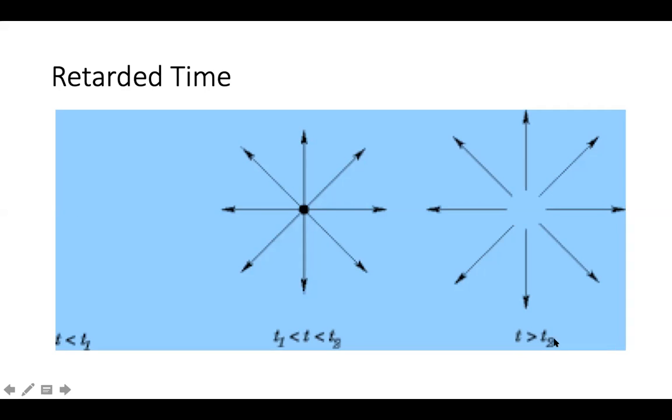And when t is greater than t2, what's happening? See, there is a difference here. But because of the lag, we will be able to see this position rather than this position. So this will be visible later. So there is always a time lag when there is a change in the position or when there is displacement. This is just an example to show you.